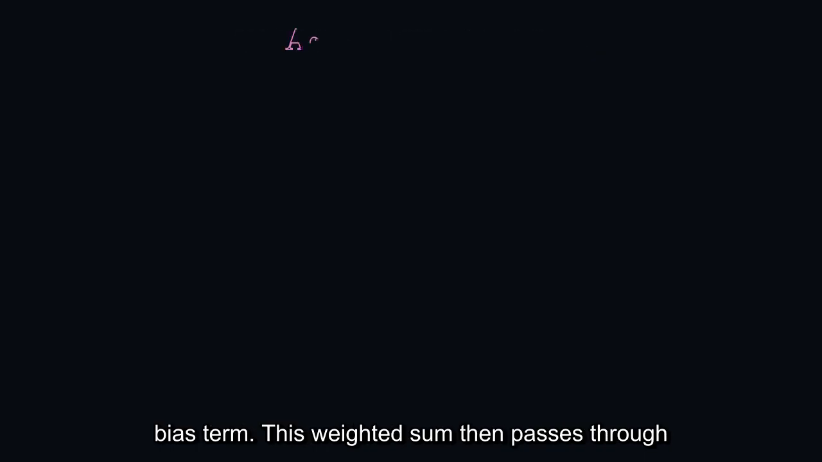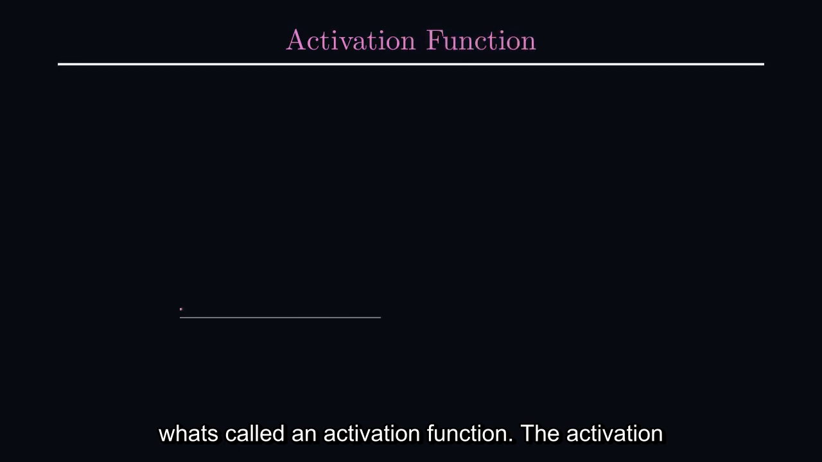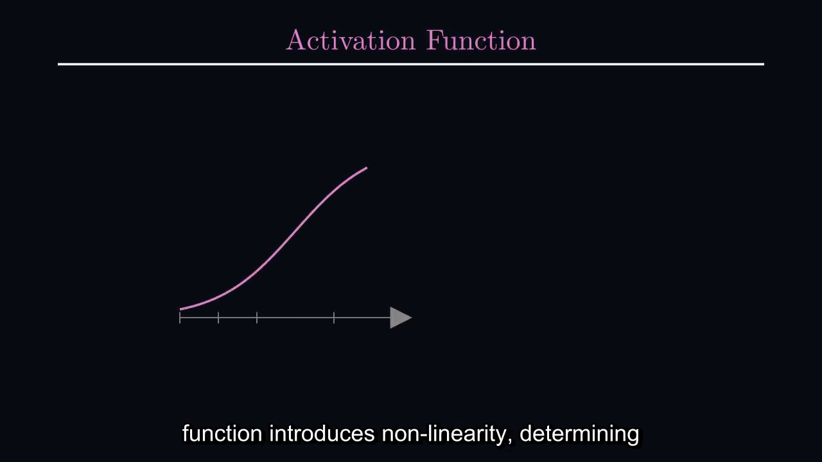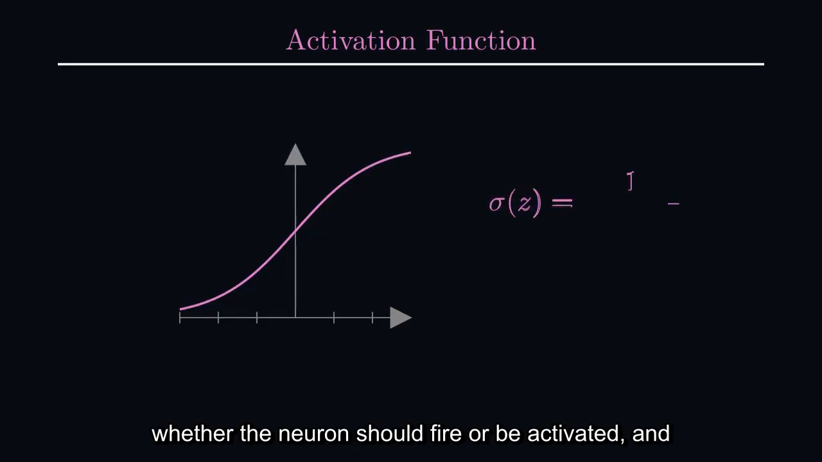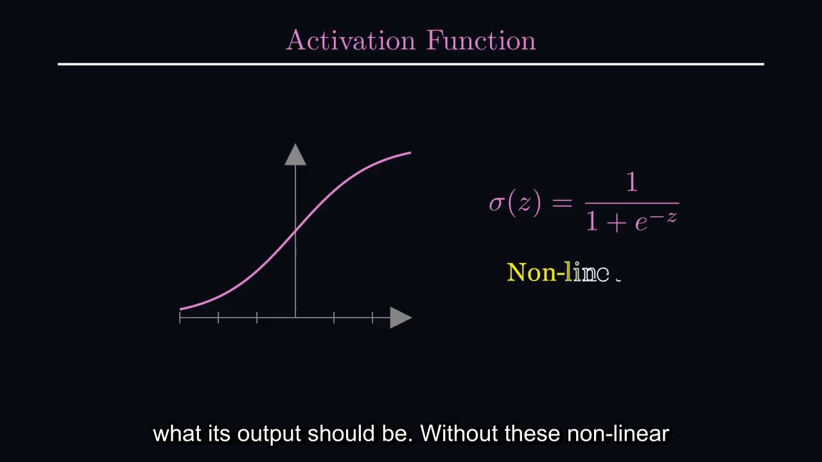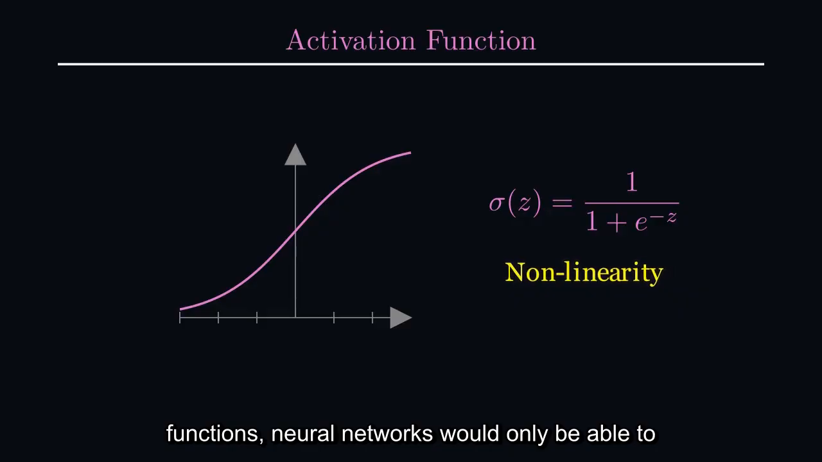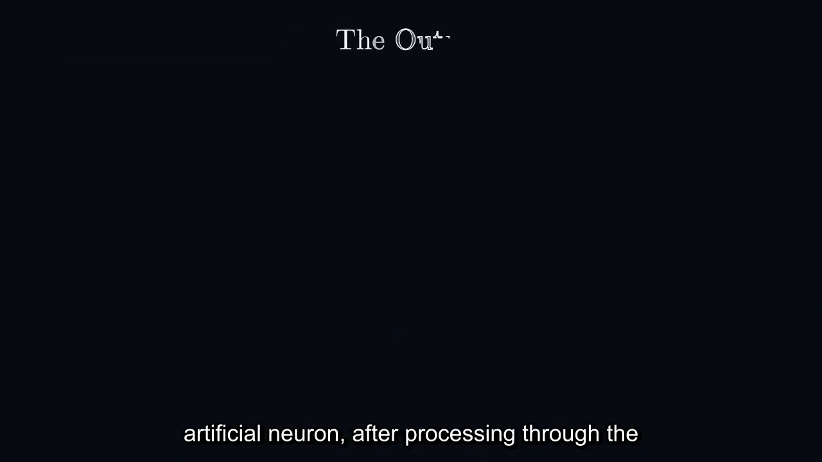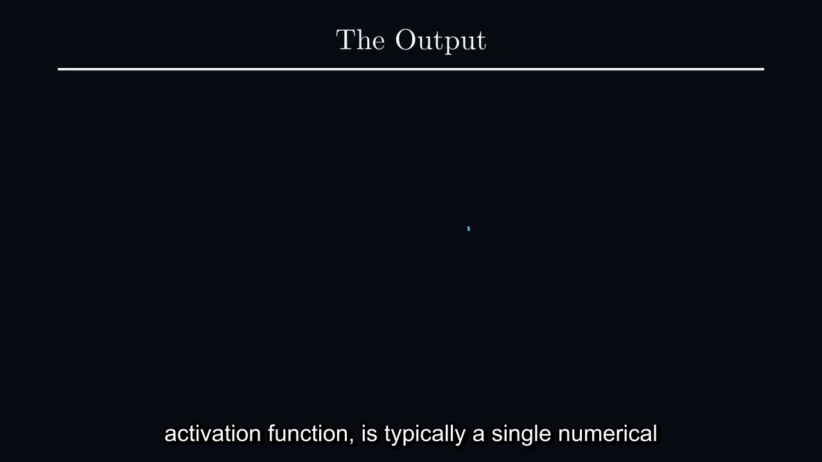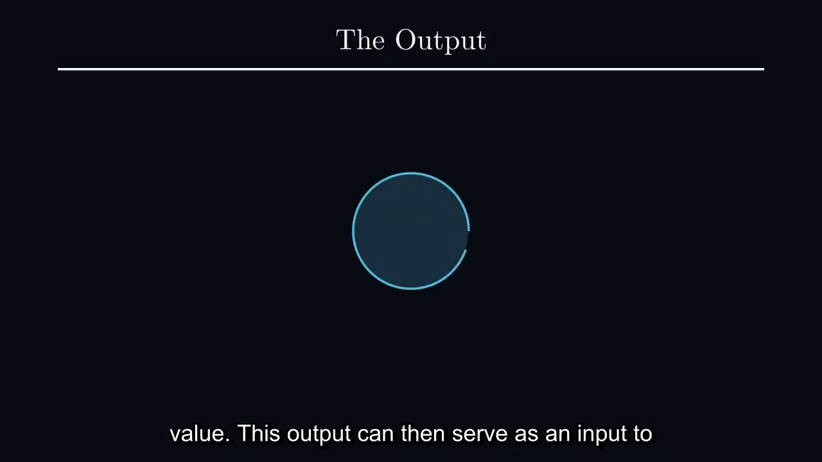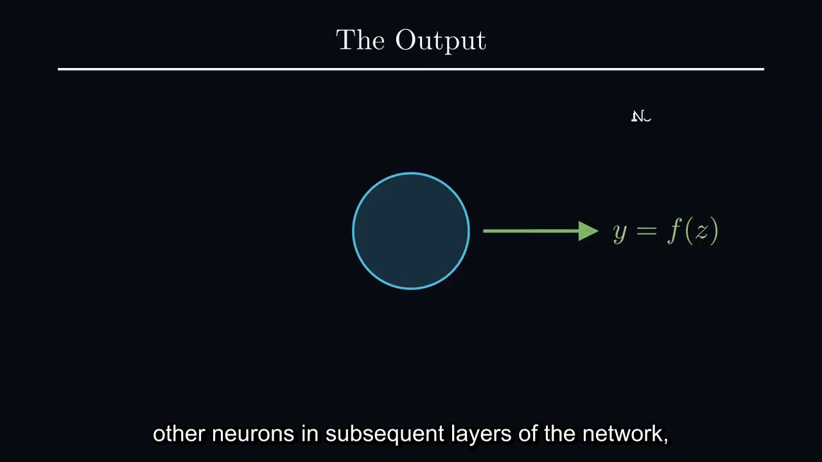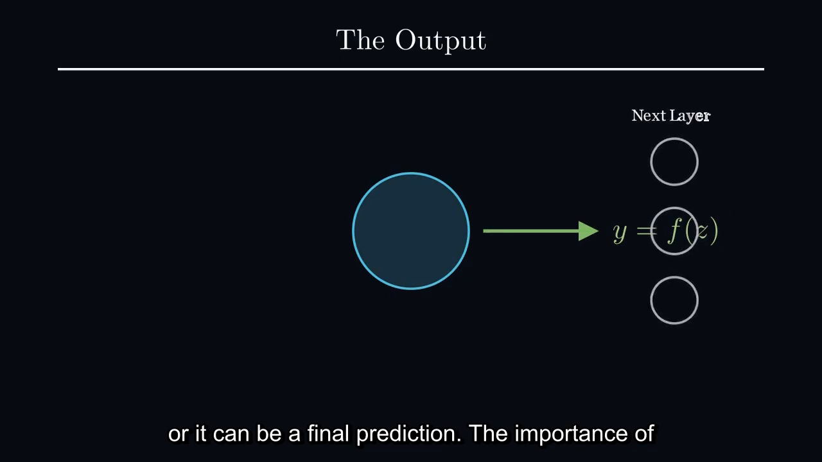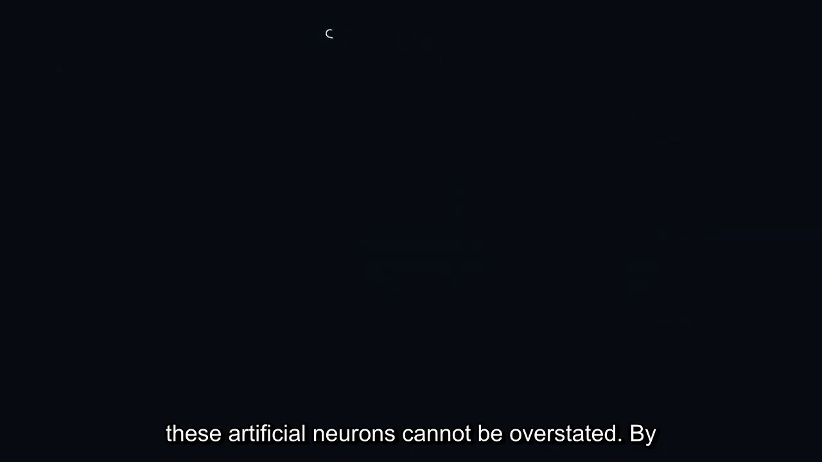This weighted sum then passes through what's called an activation function. The activation function introduces nonlinearity, determining whether the neuron should fire or be activated, and what its output should be. Without these nonlinear functions, neural networks would only be able to learn linear relationships. The output of a single artificial neuron, after processing through the activation function, is typically a single numerical value. This output can then serve as an input to other neurons in subsequent layers of the network, or it can be a final prediction. The importance of these artificial neurons cannot be overstated.